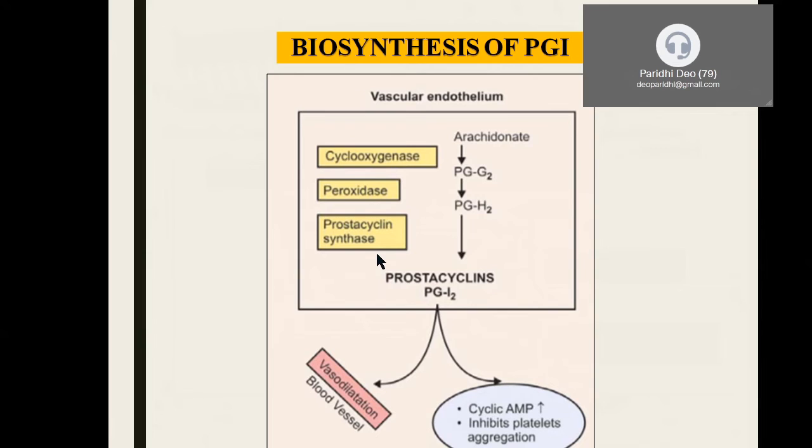Again, what is the difference between synthetase and synthase? I used to repeat this particular aspect many times. Synthases do not require ATP, whereas synthetases do require ATP during the reaction. So thus PGH2 gets converted to prostacyclins with the help of an enzyme called prostacyclin synthase. Now these prostacyclins are ready to execute their actions by increasing the concentration of cyclic AMP, and they also inhibit platelet aggregation. This we are going to discuss in the biological actions further.